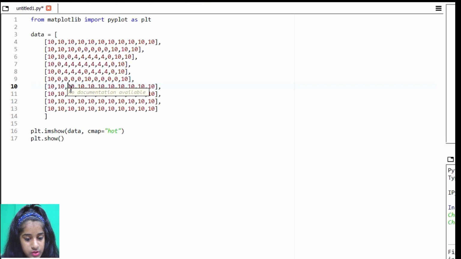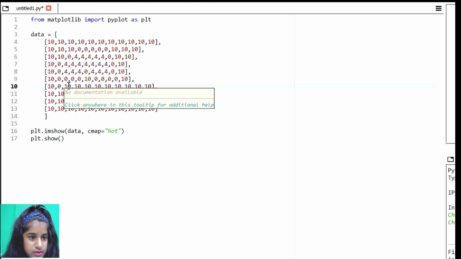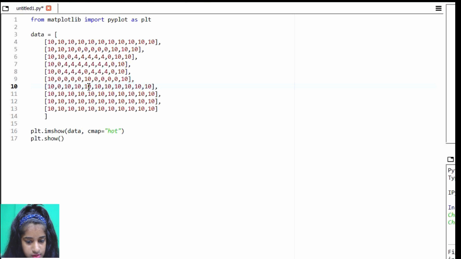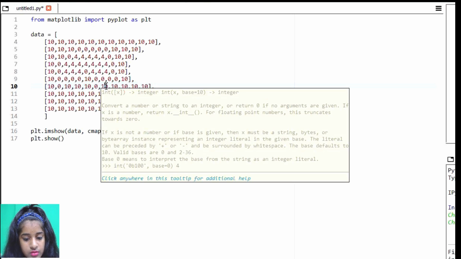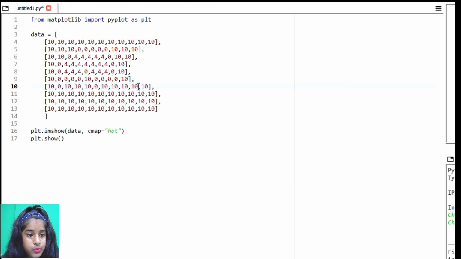And then the seventh row I have 10, 0, and then 10, 10, 10, 3 tens, and then another 0, and then again 10, 10, 10, 10, and then 8 we need up here, and then 10. And then in the eighth row we have 10, 10, 0, 0, 0, 10, and then 10, 10, 10, 10, and then we have 8, and then 10, 10.